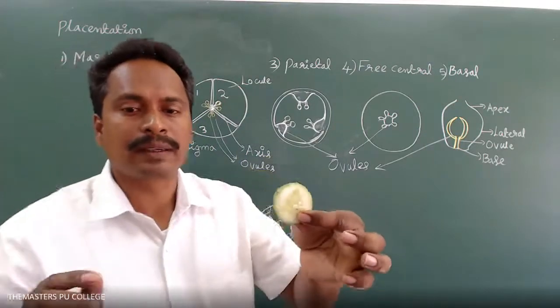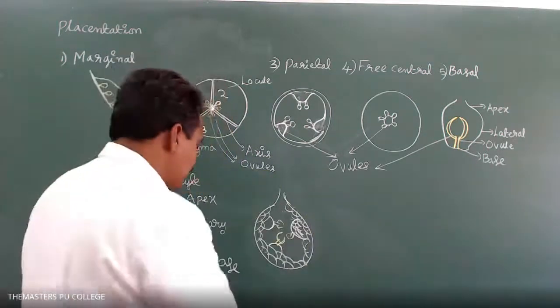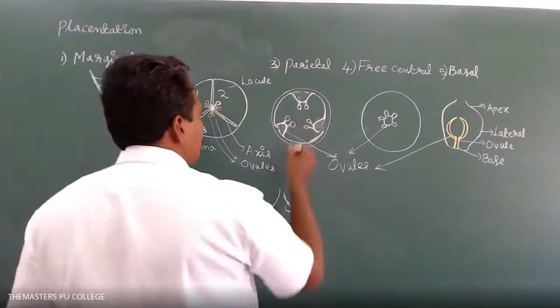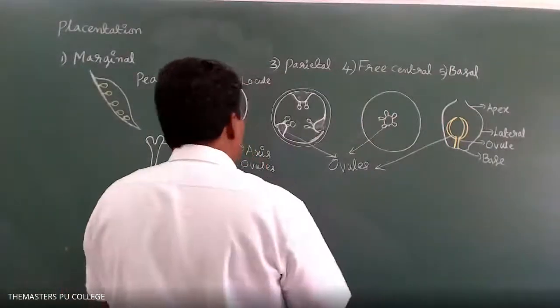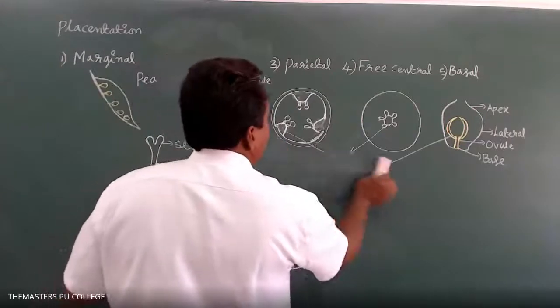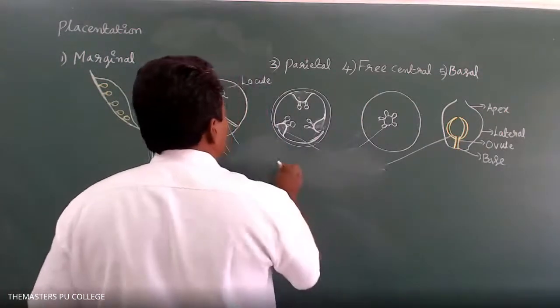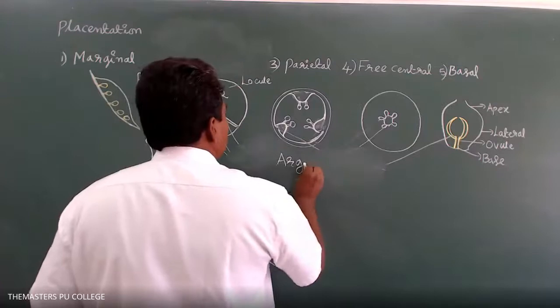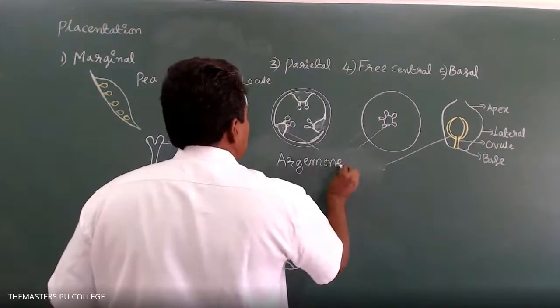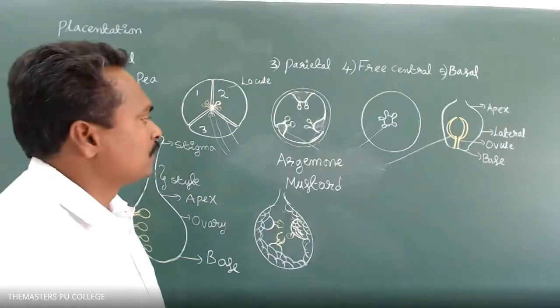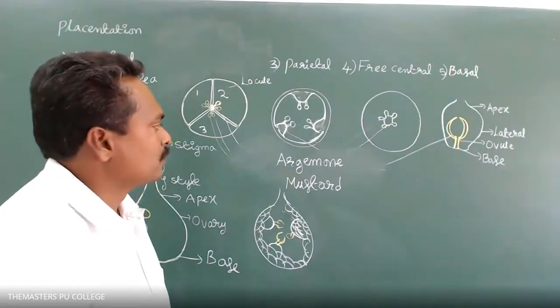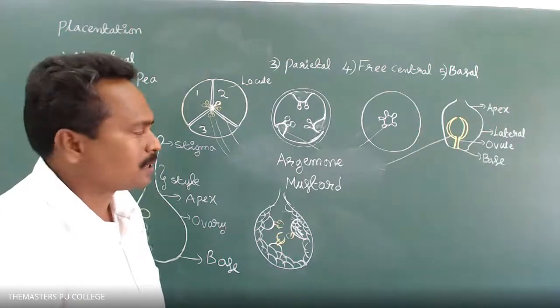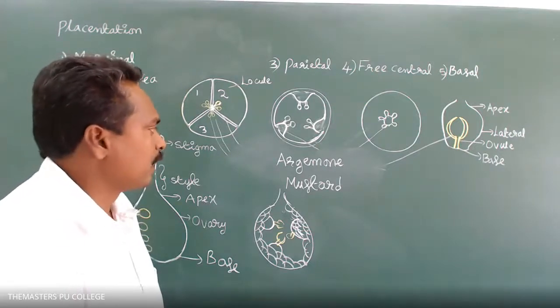As per NCERT, the given examples are Argemone and mustard. Common name Ajimon is one of the xerophytic plants, with xerophytic adaptations.